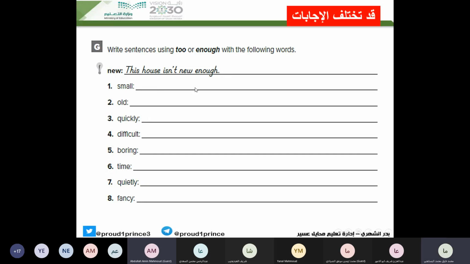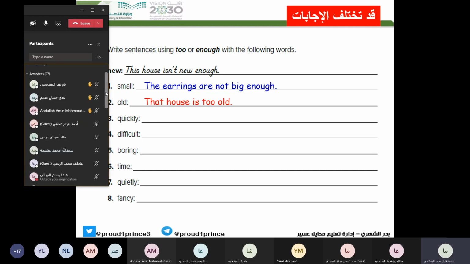Good. Look, here the answers will be different. The earrings are not big enough. Too small. This house is too small. This car is too small, etc. Old. That house is too old. Too old. Too small. Next, who can try?